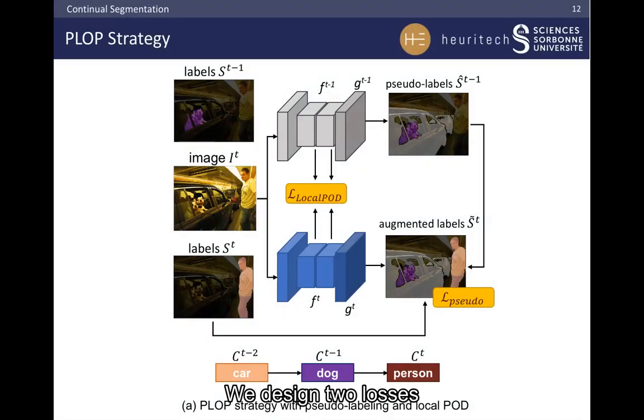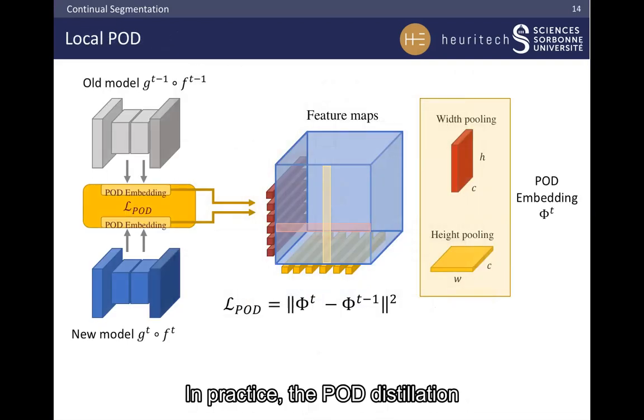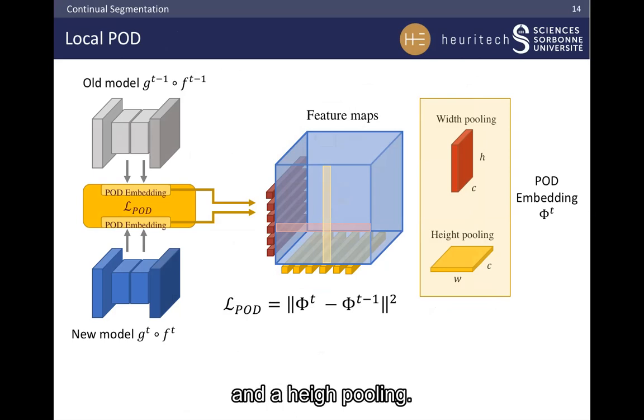We designed two losses to tackle these challenges, LocalPOD and pseudo-labeling. LocalPOD is used to reduce catastrophic forgetting. In practice, the POD distillation constrains the new model to be similar to the old model. This constraint is the L2 distance between POD embeddings computed at multiple levels of the convolutional neural network. A POD embedding is a concatenation of a width pooling and a height pooling. Intuitively, it aggregates statistics across the whole feature map.